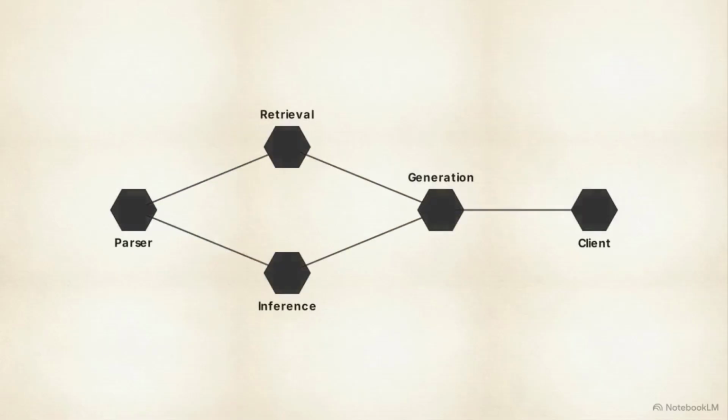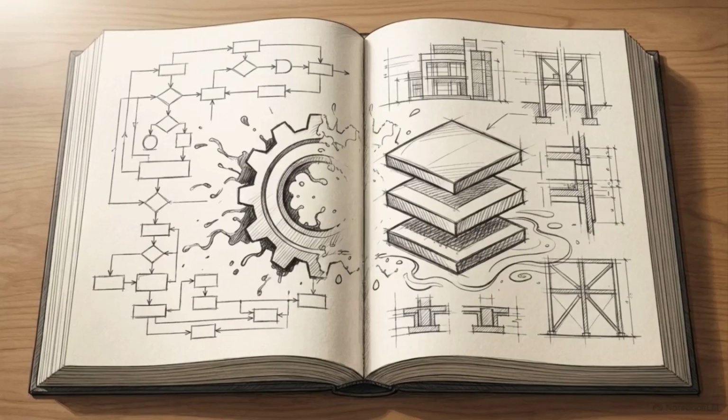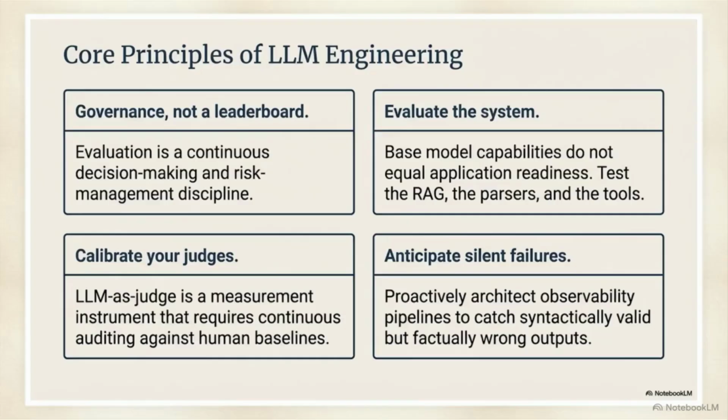Moving to generative AI requires abandoning the pursuit of high benchmark scores. The goal is now architecting systems designed to hunt down and contain these invisible failures. To catch these errors before they reach users, engineering teams must adopt strict operational rules. This grid shows the core principles of LLM engineering. The top right quadrant is the most critical.